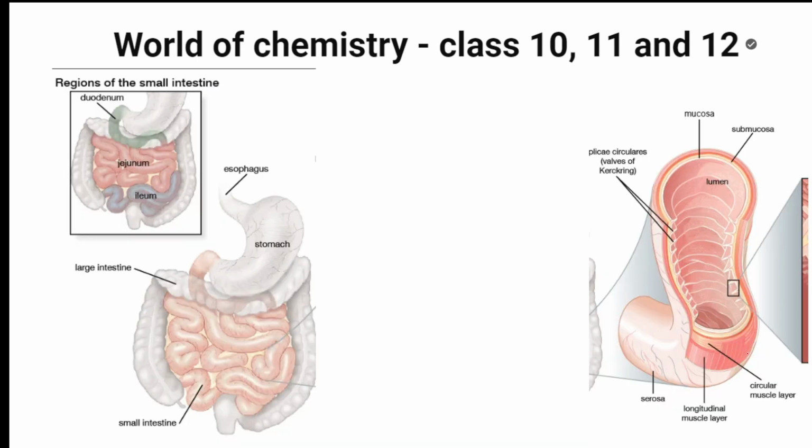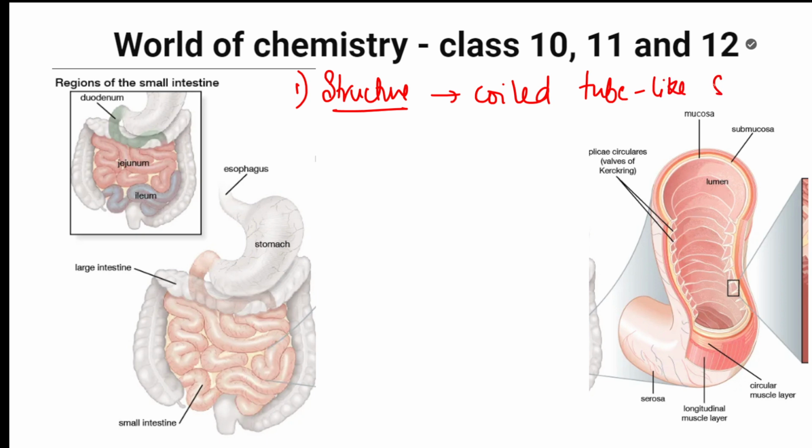So can I write small intestine as coiled tube-like structure? Yes. The first structure part of the small intestine is, see this image, I'll show you. Let us write this. Structure is coiled tube-like structure. Okay, done. Now, when you see, this is your coiled small intestine. You're just seeing this part, this part, this part, this part, right?